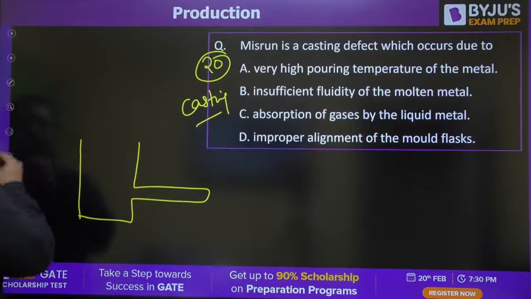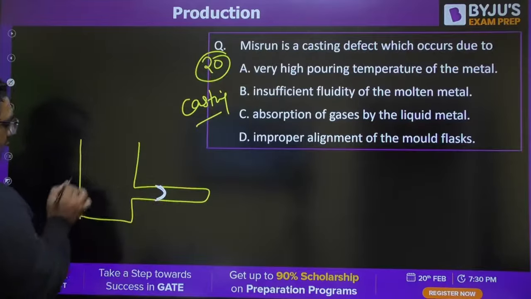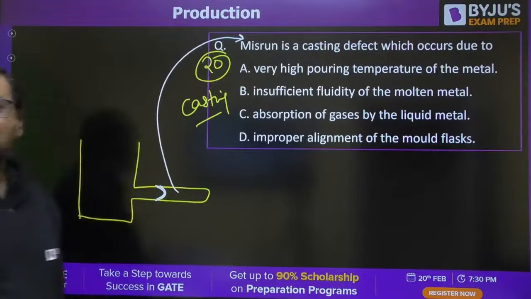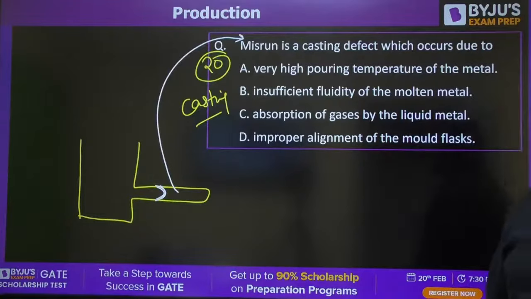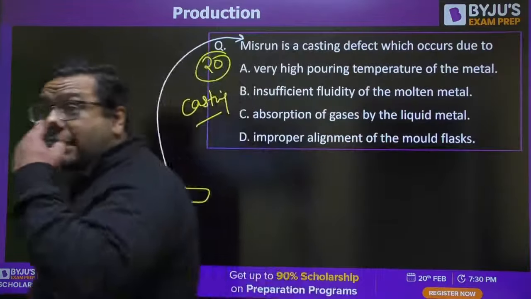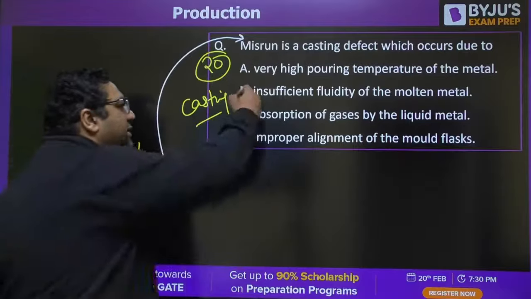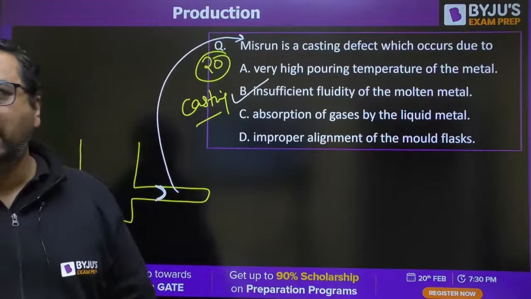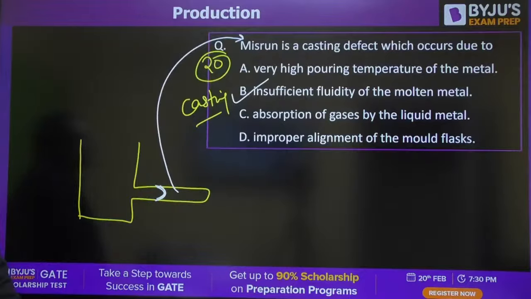When molten metal is unable to fill the cavity completely, this defect is said to be misrun. So this happened because of what? Graham Bell, Kiran are saying because of B. Shekhar, Ganesh, TPM, Maniket. Very good. Ganesh is also saying the same. The answer for this is B, insufficient fluidity. This happens because of insufficient fluidity. Very good, TPM. Very good, Ganesh, Kiran, Graham, Shekhar.